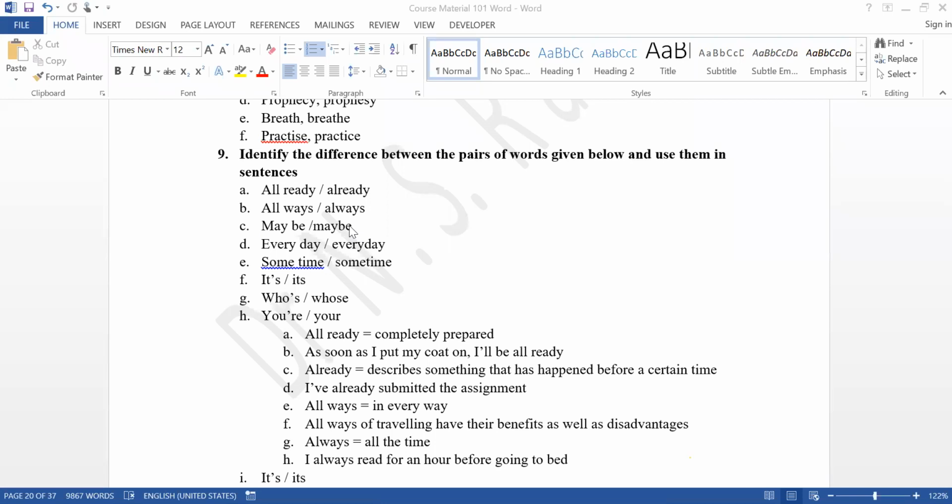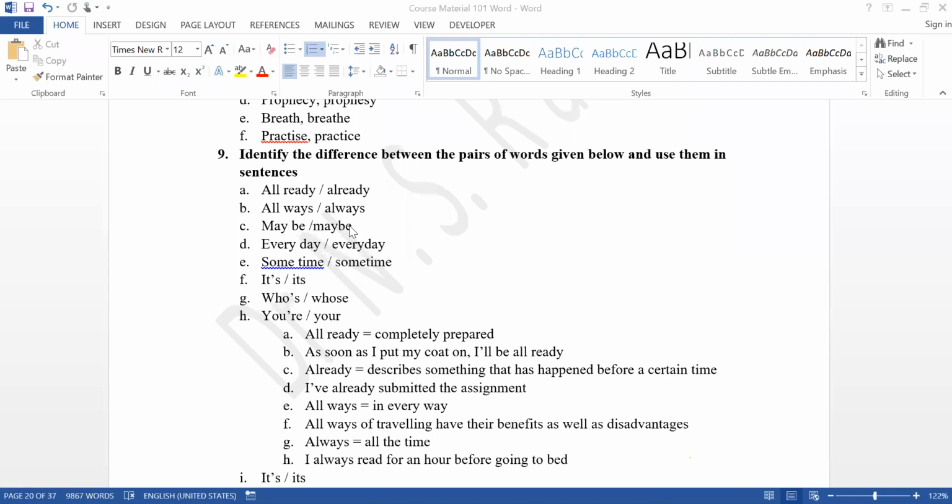Let me also check. Second maybe means possibly or perhaps. Then first maybe, something that indicates the something that might happen. Second maybe is possibility. Okay, will you please go through that once again?